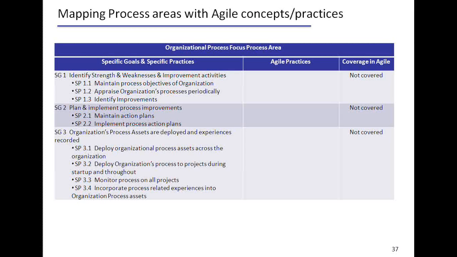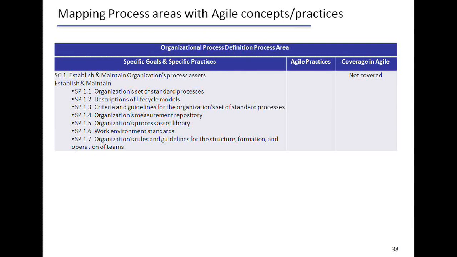It deals with how you identify the strengths and weaknesses and improvement activities for the organizational processes, how you plan and implement those improvements, and whether you have organizational process assets available and deployed, what the experiences are, and what mechanisms the project teams use to contribute to the process assets. As I mentioned, this is from an organizational perspective. Agile doesn't talk about any of this process area because the focus of Agile is totally different.